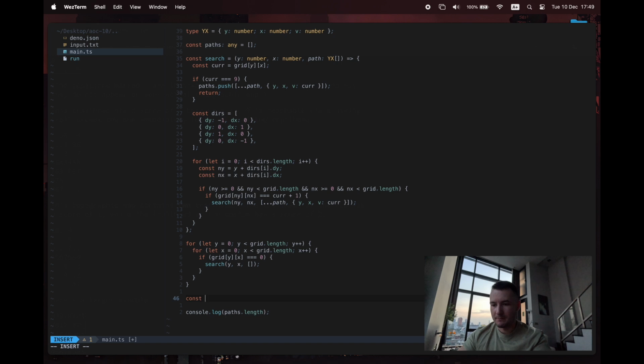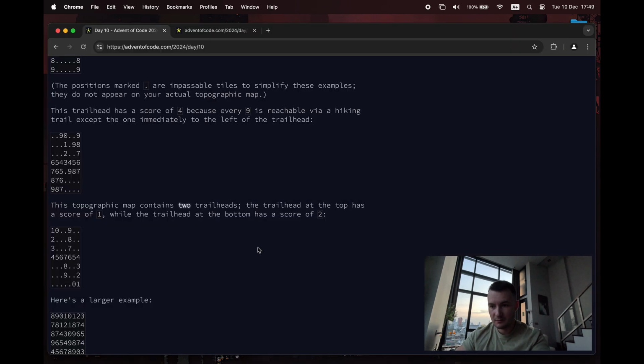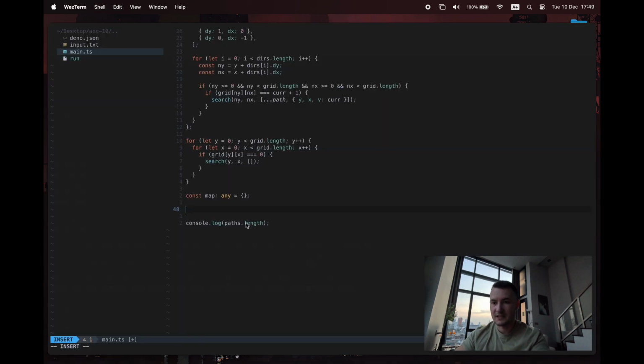So I'm just going to call this map, and TypeScript can get to hell because I'm going to do crazy stuff and I don't care. I know in this case I don't care about the typing as much anyway, because I know I'm looking for the answer 36 because I'm using their input. Hopefully our real input doesn't have some kind of weird problem in it that makes it harder.